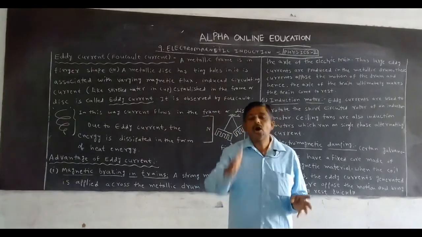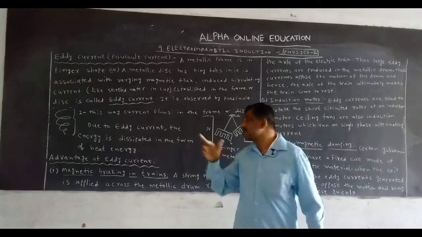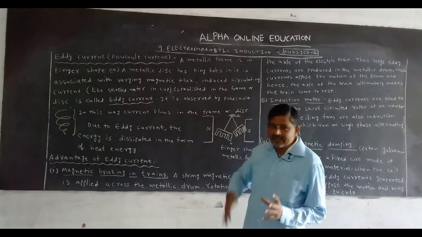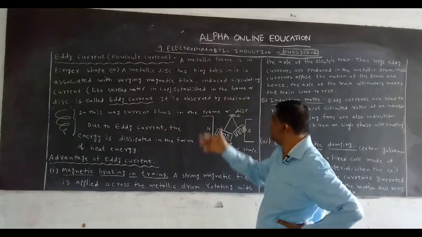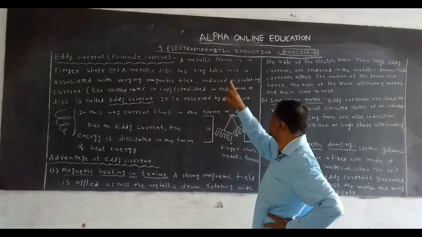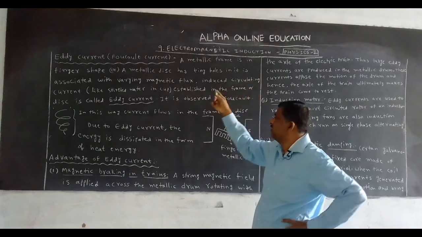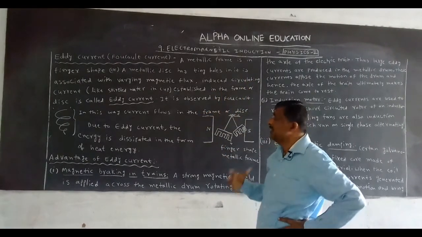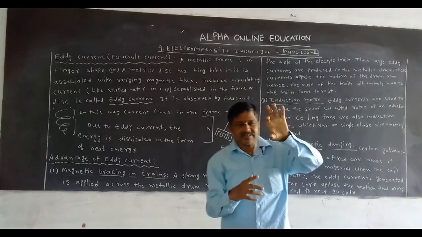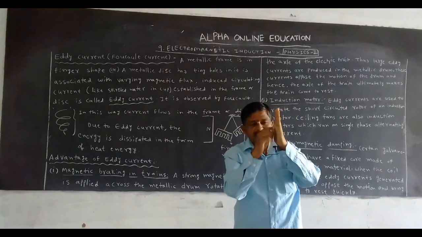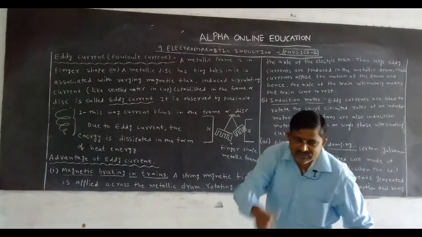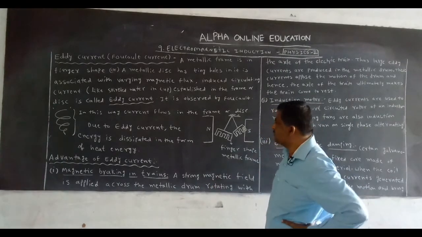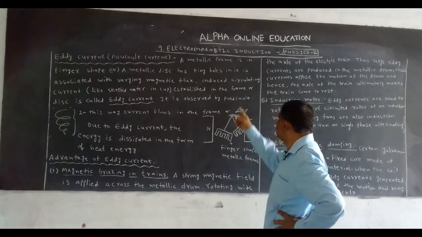It oscillates like this. This is the rigid support. It oscillates, so varying magnetic flux is associated. A metallic frame in finger shape, or a disc like this, also has tiny holes, and also oscillates or is associated with a varying magnetic flux.